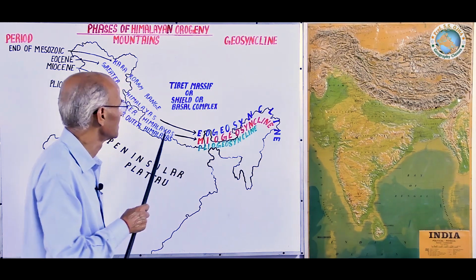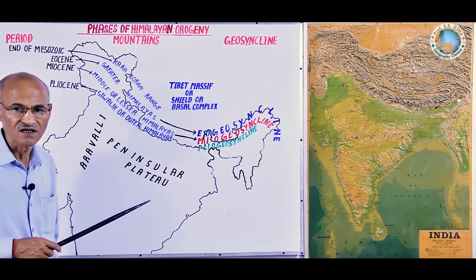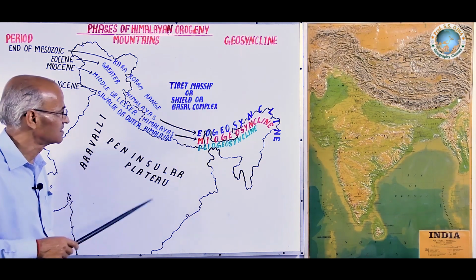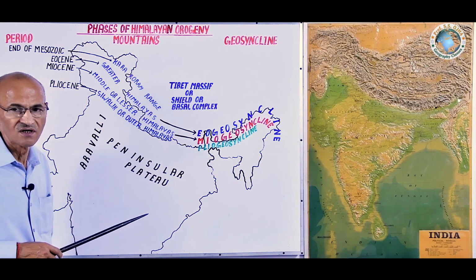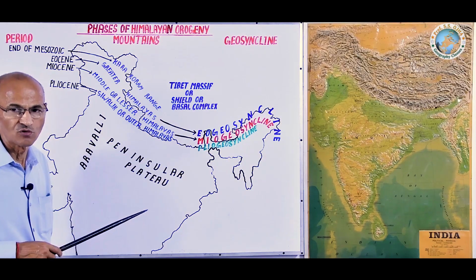Thus, this is the description of how geologically and tectonically Himalayan ranges came out of different geosynclines in Tethys Ocean.